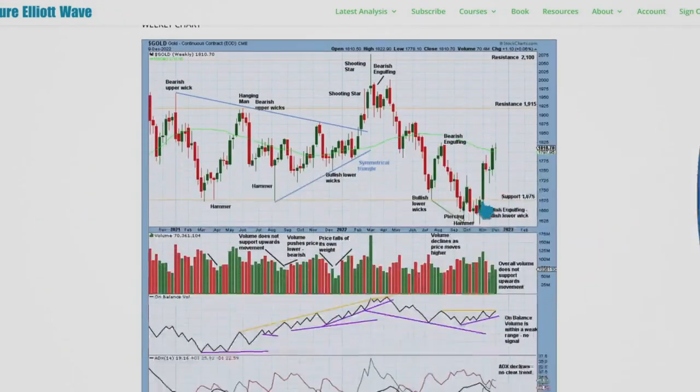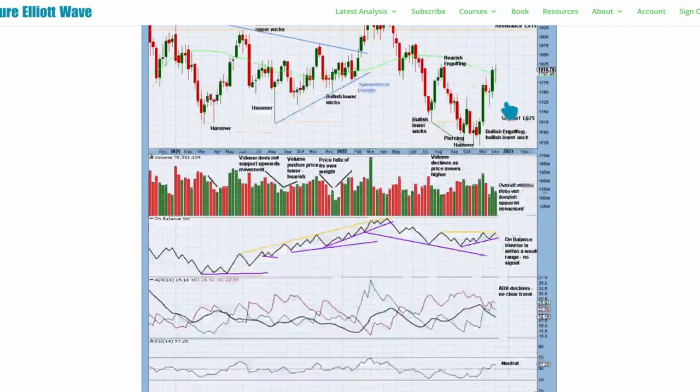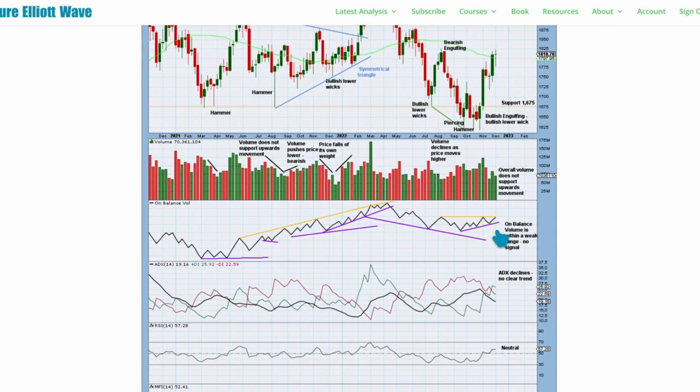At the weekly chart level, this week completes a doji with a long lower wick. The upwards movement and green candlestick lack push from volume. Overall, the last 3 upward weeks have had relatively weaker volume. This week here was quite strong, but now this upward bounce is just losing momentum. This supports the Elliott wave count, which expects that this bounce may actually be ending sooner rather than later now. On balance, volume is within a weak range.